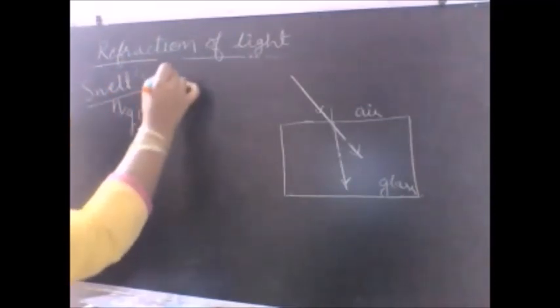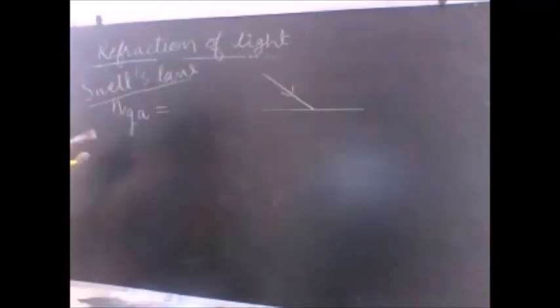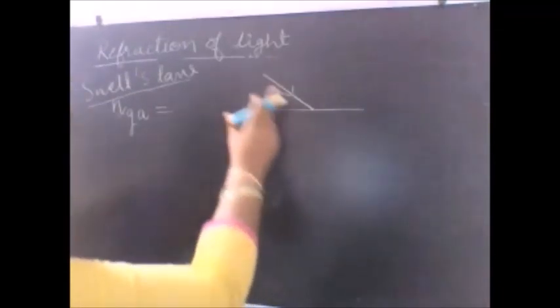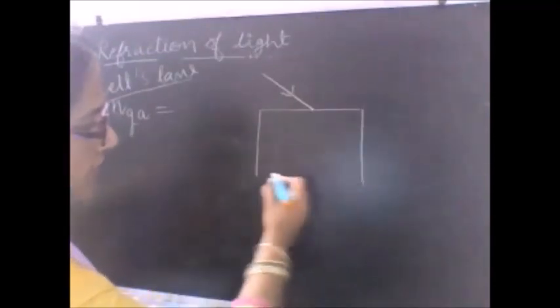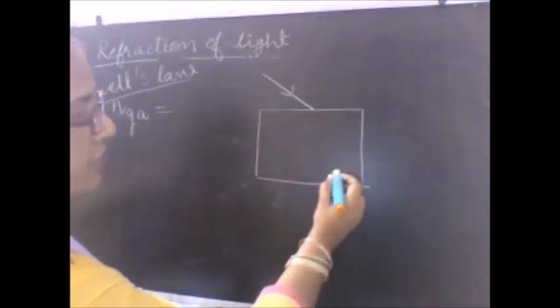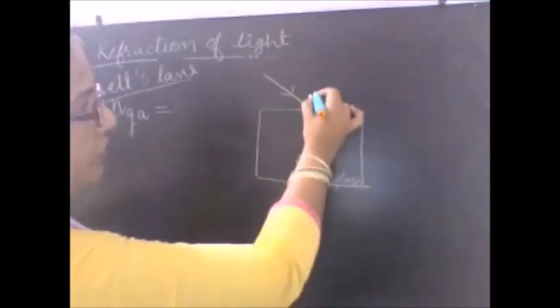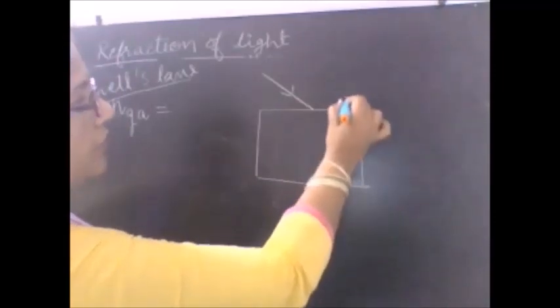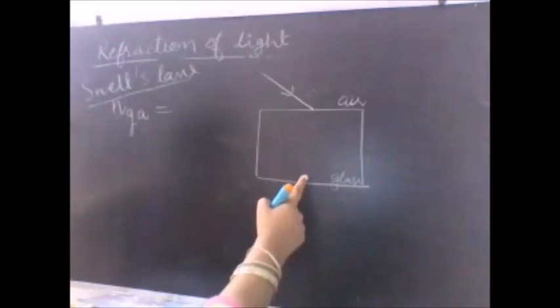And this formula that was given by Snell is known after his name, Snell's law. Let us now understand Snell's law with a more clear diagram. Assuming that this is the direction of the incident light ray, and this is a second medium that is introduced on the path of the light ray, and this medium is, say, glass, and the light is entering from the medium air. So light has entered from air to glass.